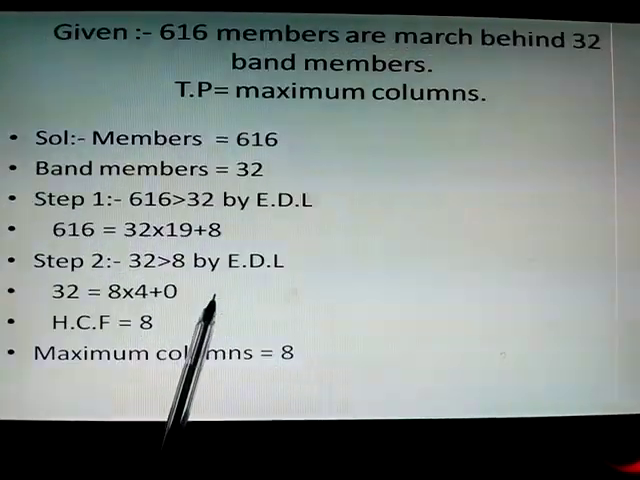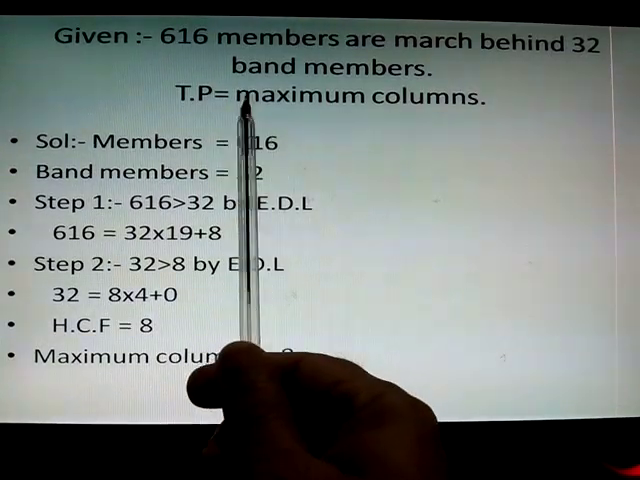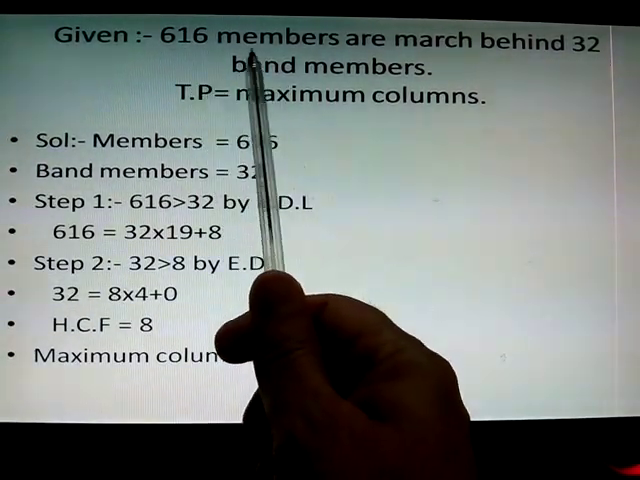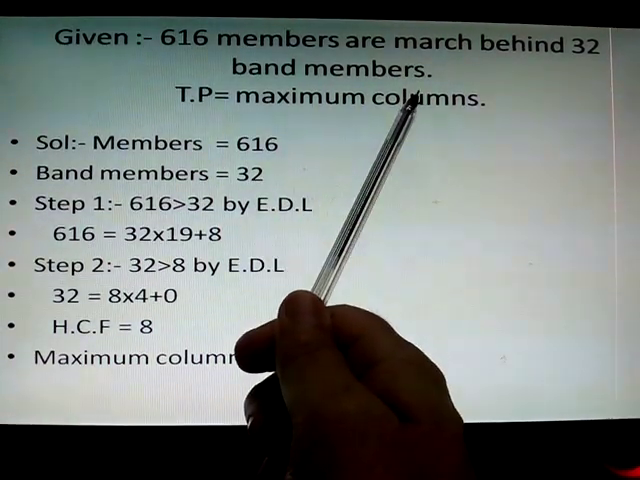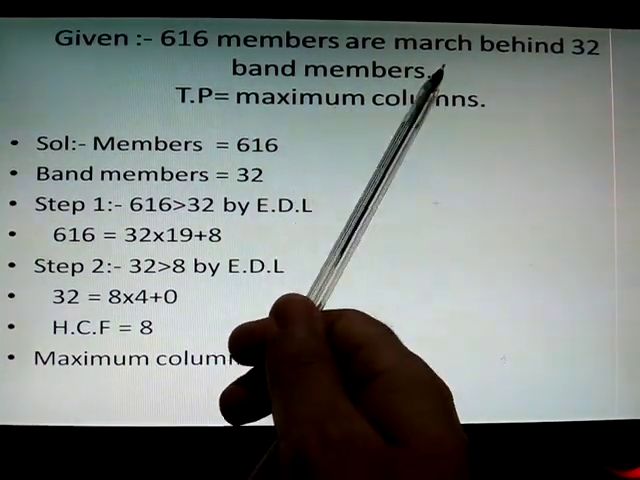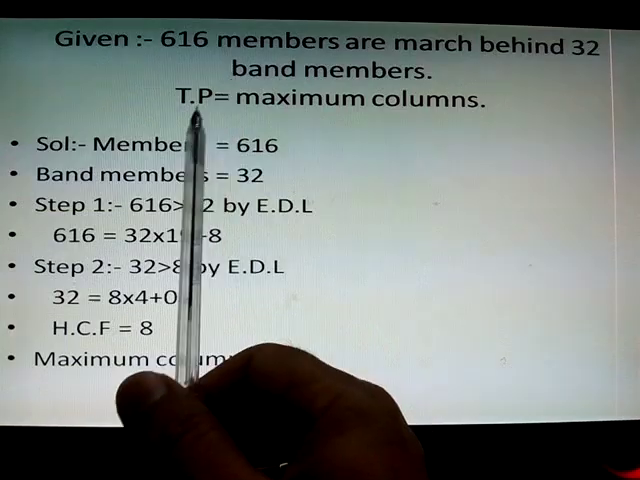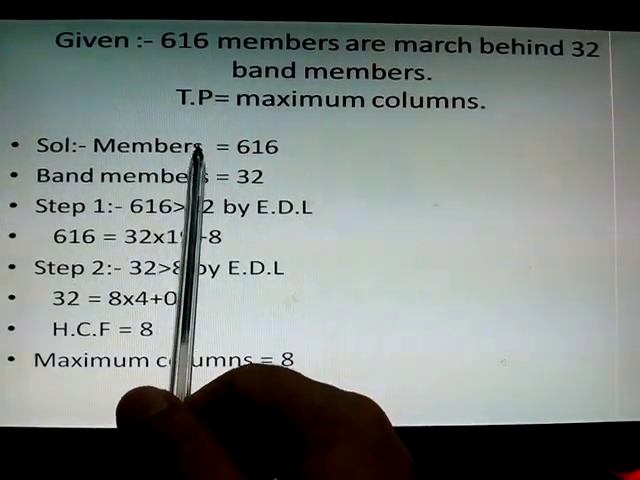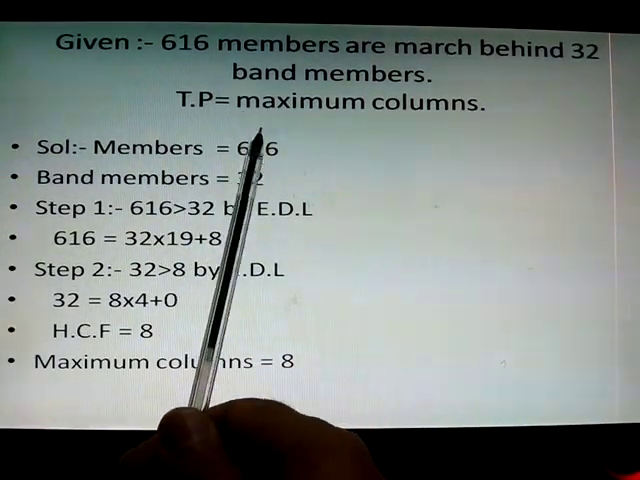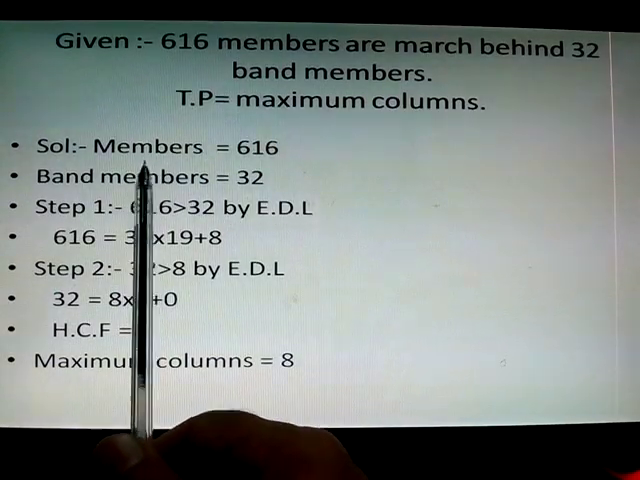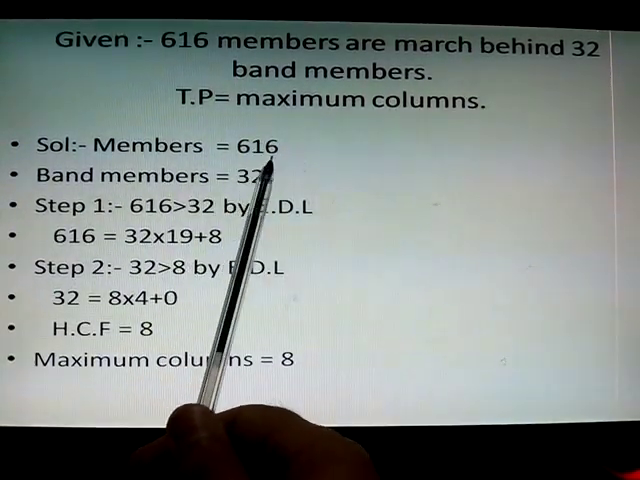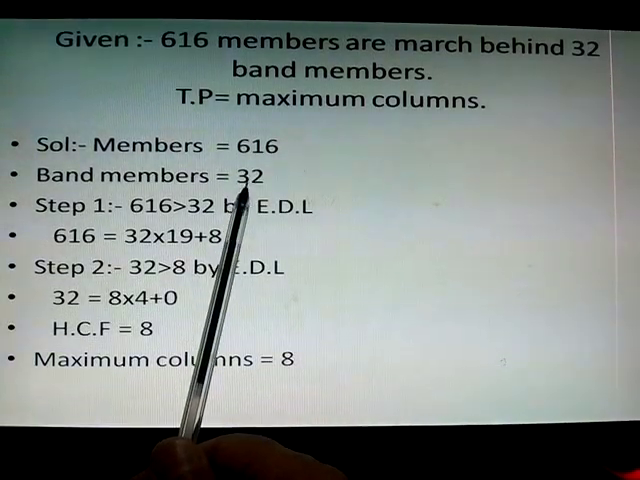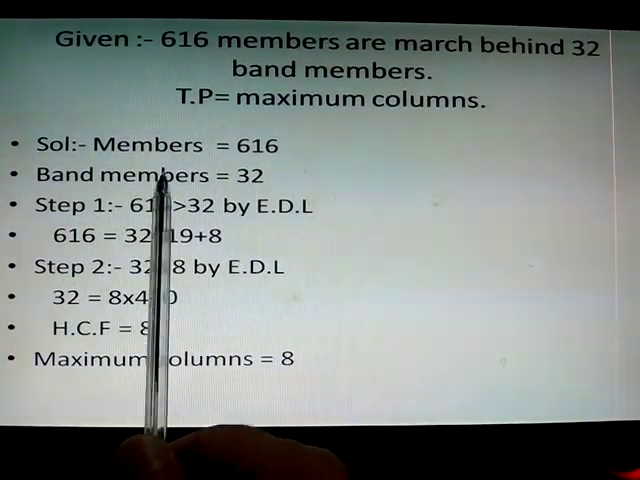In the next question, there are 616 army members marching behind 32 band members. We have to find the maximum number of columns. So in this case the numbers are 616 and 32. The members are 616, they are marching behind the 32 band members.